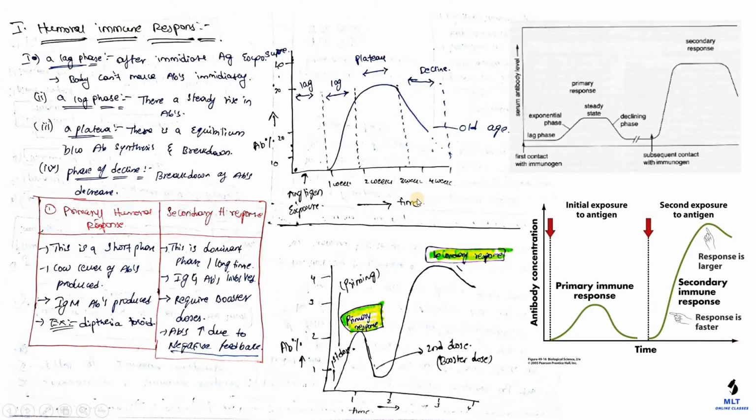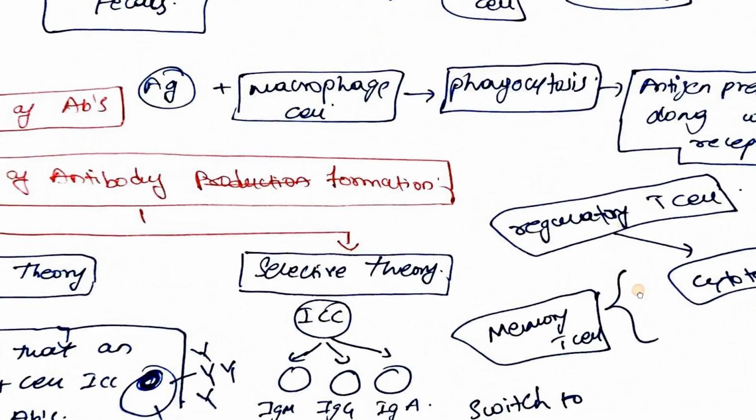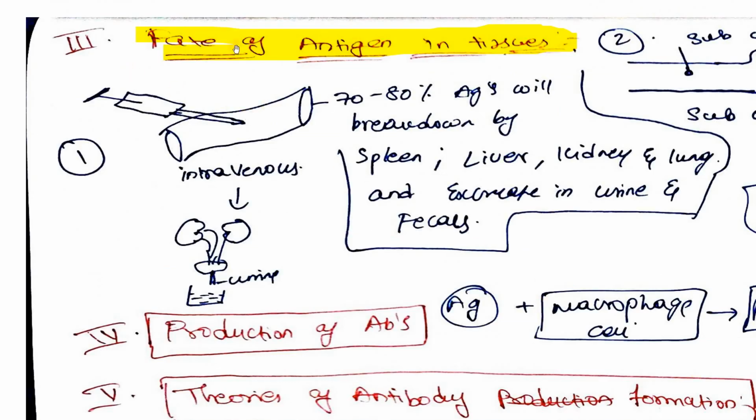Then let us study the fate of antigen in the body. So the third one is fate of antigen. Now a pathogen has entered my body, and what happens to that pathogen is the fate of antigens. Vaccines are the best example. You know what vaccines are? If I want to give a polio vaccine, I will literally inject killed polio virus, the polio antigen, into your body. So the body will think, okay, polio antigen came, and the body will start producing antibodies, right?